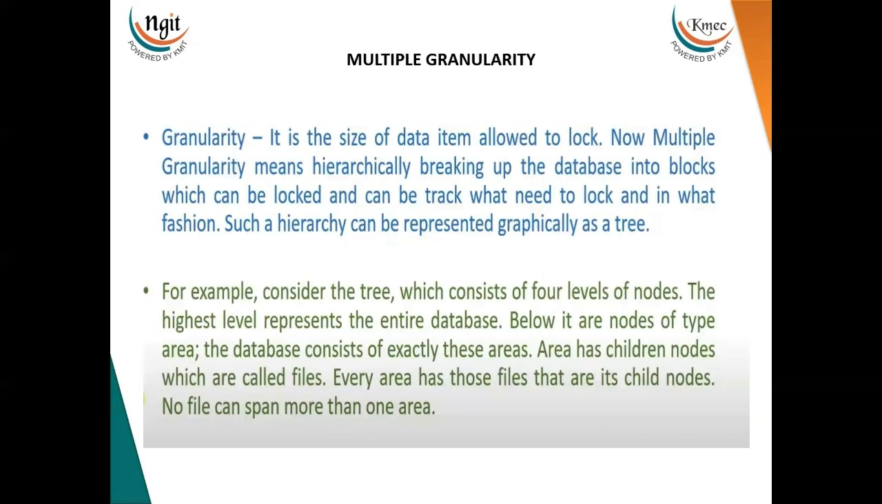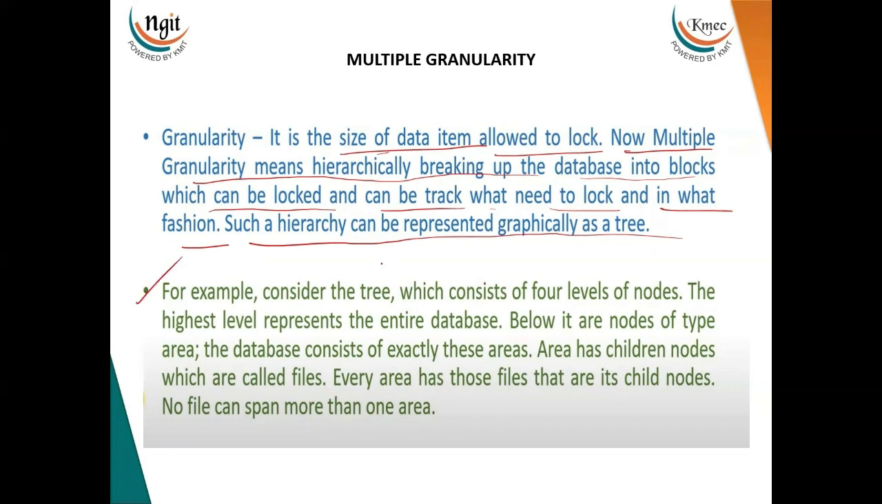Now let us move on to the other concept, which is multiple granularity. Now, what is multiple granularity? Granularity is nothing but the size of data item allowed to lock. Multiple granularity means hierarchically breaking up the database into blocks which can be locked and can be tracked, what need to lock and in what fashion you have to lock. Such a hierarchy can be represented graphically as a tree.